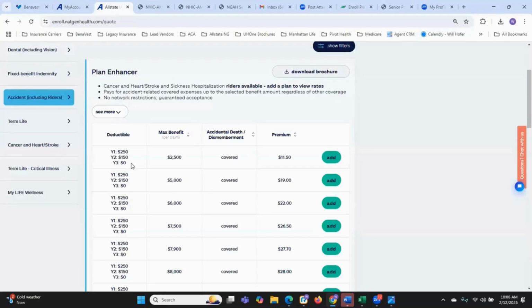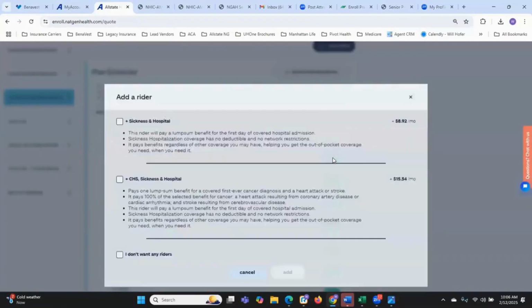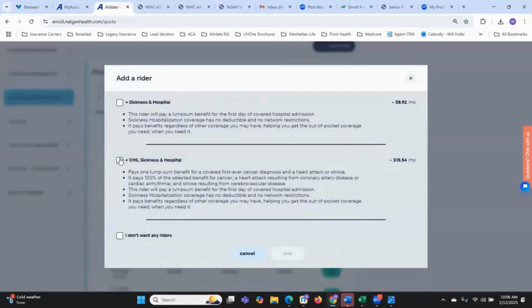So let's assume you have a client, ACA silver plan, $0 deductible, max out of pocket 2,000. I'm going to make sure the max benefit covers the max out of pocket. So here I'm going to add this. The way I pitch it, I always pitch it as like a full bundle. So I already know I'm going to add the cancer, heart attack, stroke, sickness, and hospital. Now you do have a choice if you don't want to add the cancer, heart attack, stroke, you just want the sickness, and they'll tell you what the additional price point is. Again, normally I just go with this.